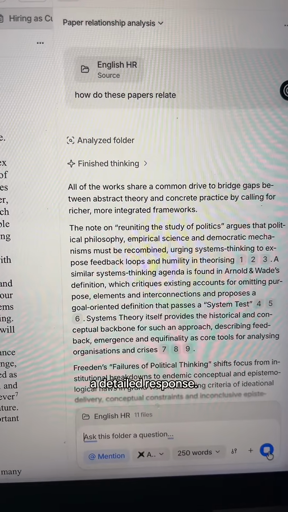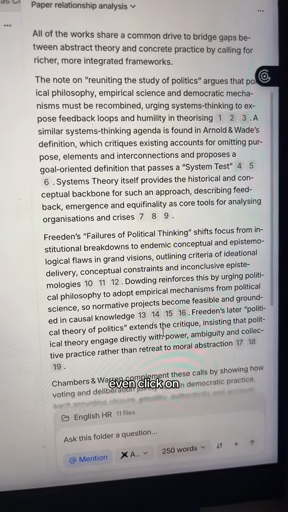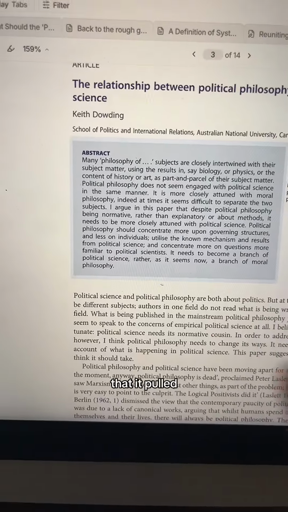And it's going to generate a detailed response. And you can even click on these numbers right here, and it will take you exactly to the reference in your sources that it pulled that data from.